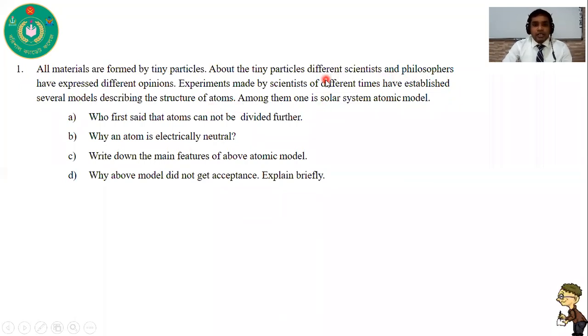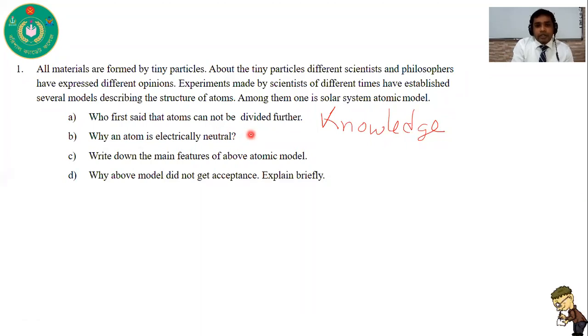On the basis of this stem, there are 4 questions: A, B, C, and D. The first question is basically a knowledge based question. I repeat, this is a knowledge based question. And the second one, why is an atom electrically neutral? This is a comprehension type question.